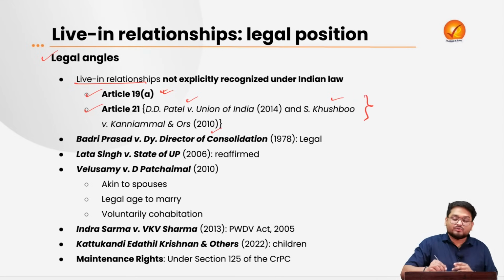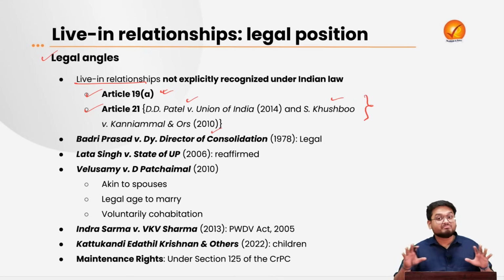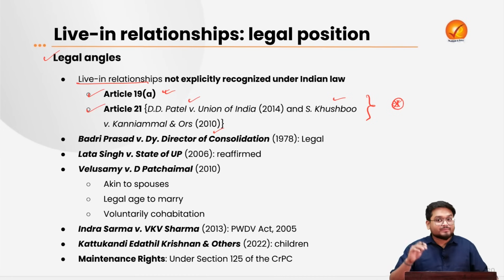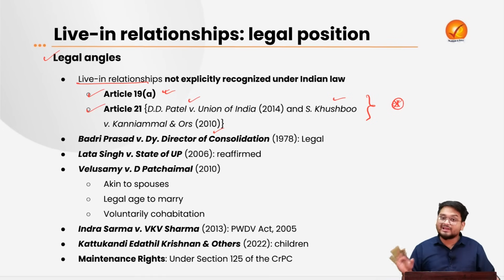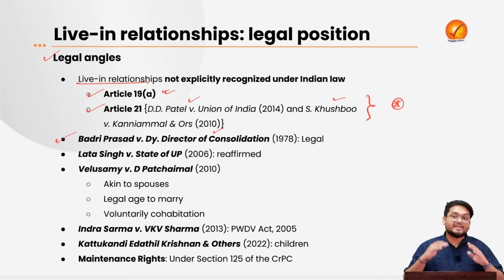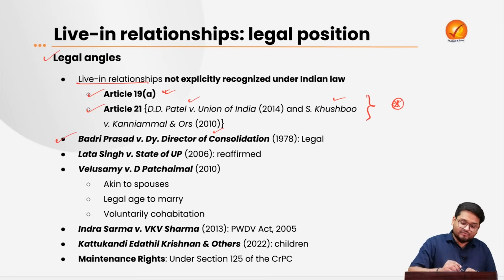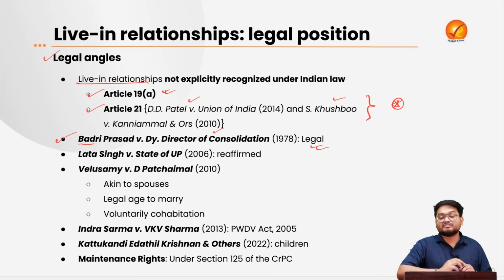So in this legal angle, we see many Supreme Court cases where the Supreme Court over a period of time has said that live-in relationships are not illegal. For example, in the case of Badri Prasad, 1978, the Supreme Court has said that live-in relationships are entirely legal. There is nothing illegal with the same.